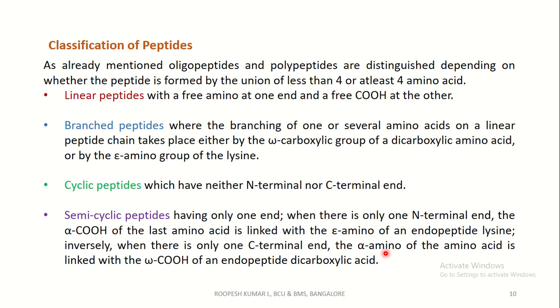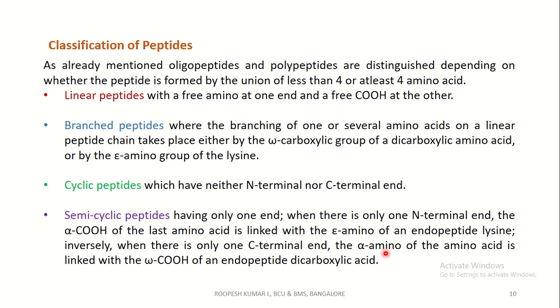Coming to the branched peptides, these are peptides where the branching of one or several amino acids on a linear peptide chain takes place, either by the omega carboxylic group of a dicarboxylic amino acid or by the epsilon amino group of lysine. That is, a peptide bond will be formed in the side chains of the amino acids. That is called a branched peptide.